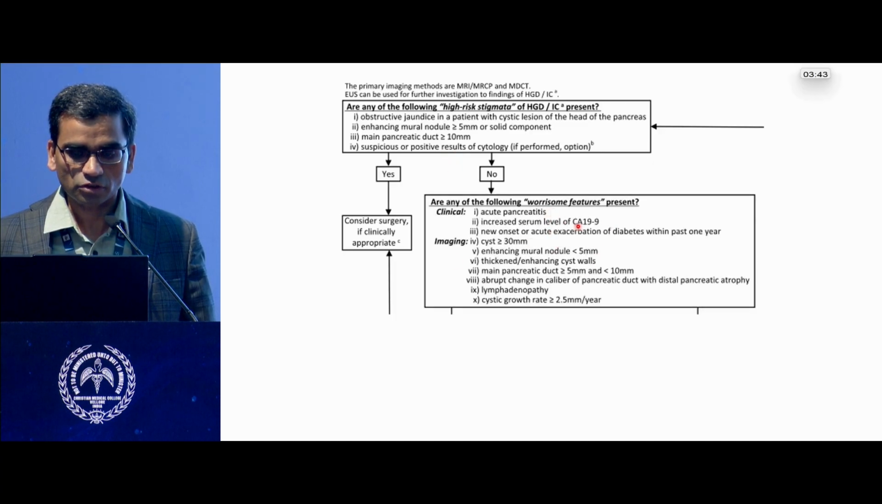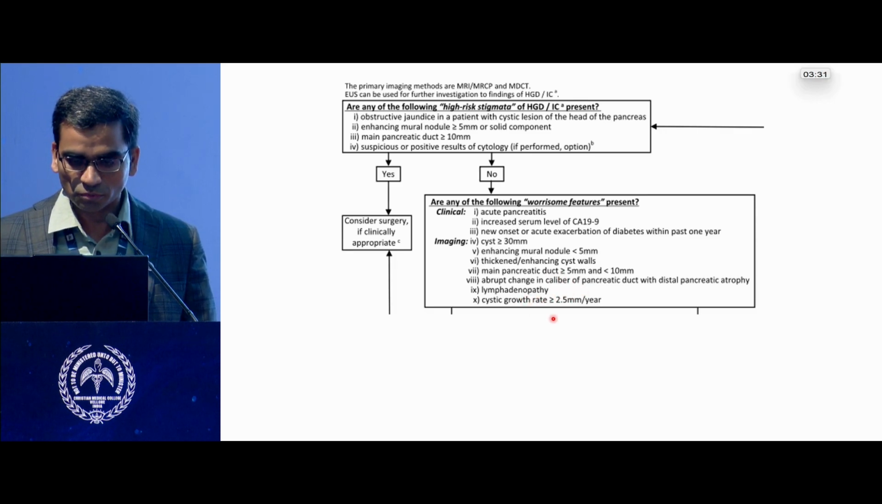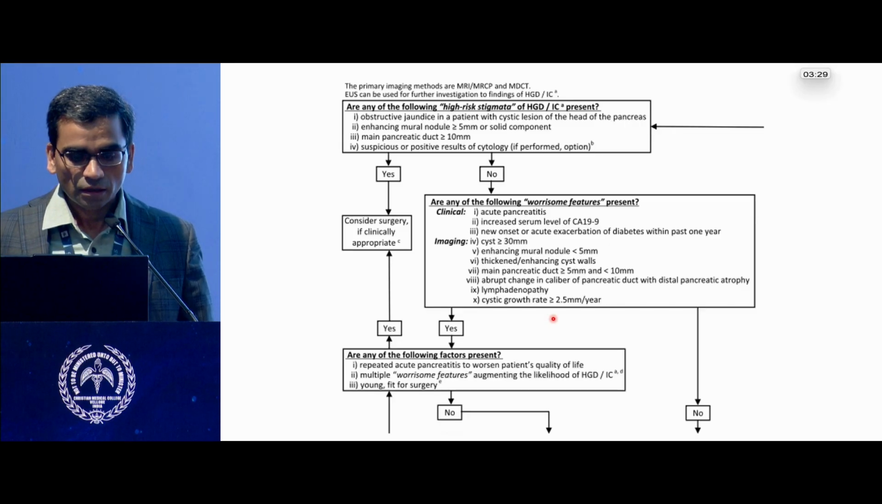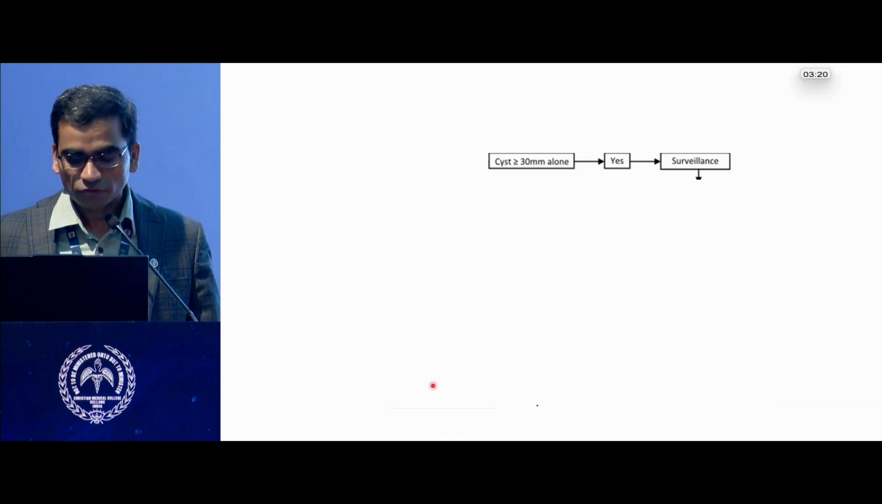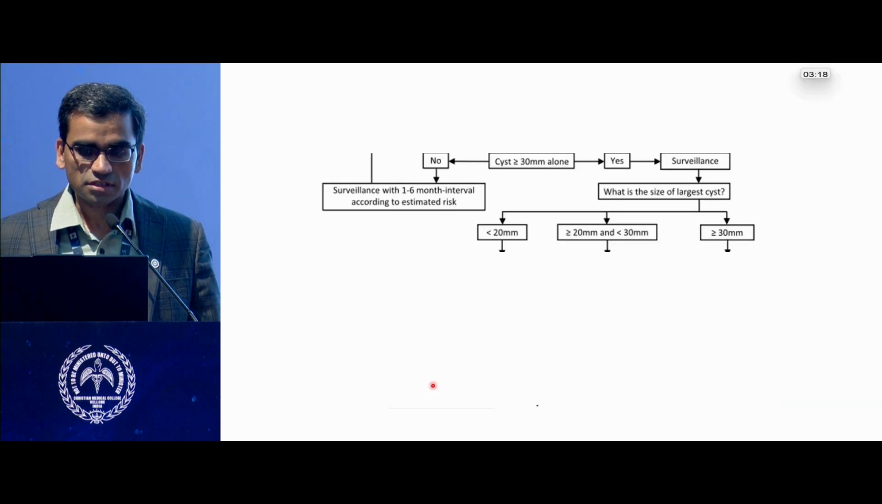If the patient is having acute pancreatitis, elevated CA19-9, diabetes, cyst more than 3 cm, enhancing nodule, a thick enhancing cyst wall, main pancreatic duct between 5 to 10 mm, abrupt change in the caliber, lymphadenopathy, cyst growth more than 2.5 mm per year. If these are there, then think whether there is any recurrent acute pancreatitis, multiple worrisome features, and whether the patient is fit for surgery. If that is not there, then depending on the cyst size, what is the largest cyst size if it is a multifocal lesion?